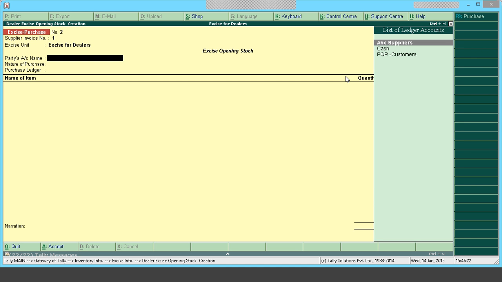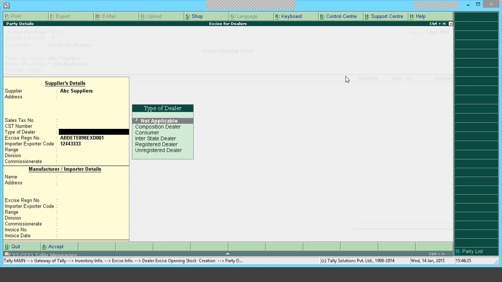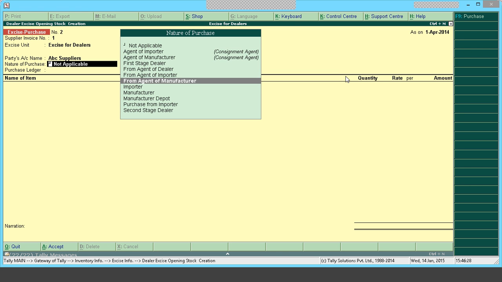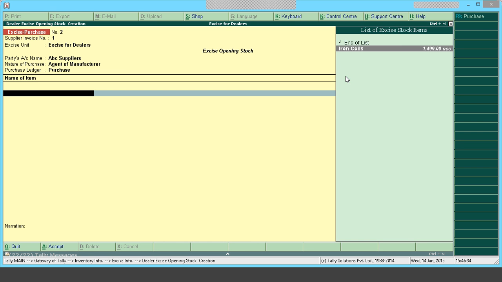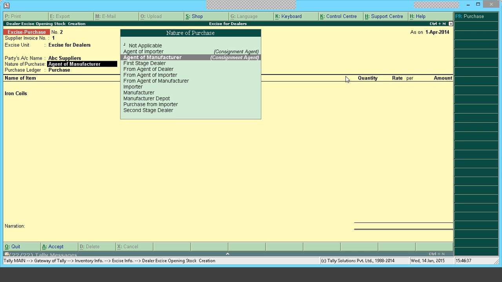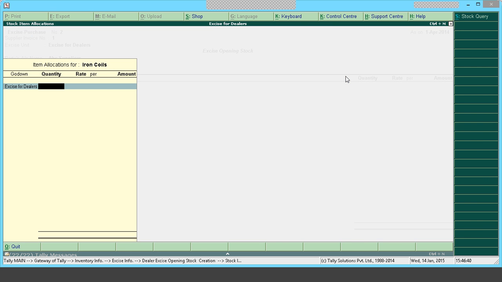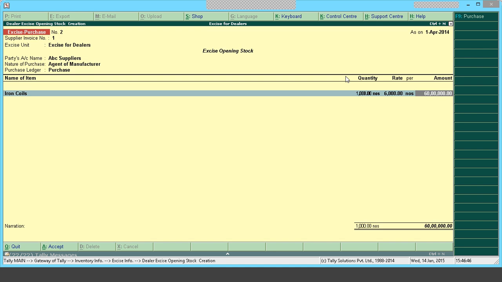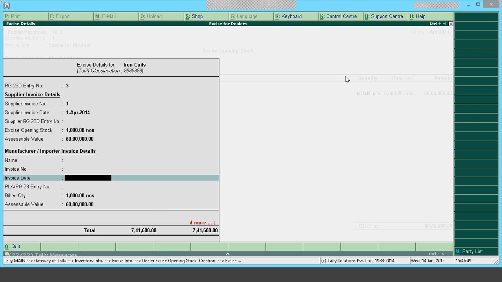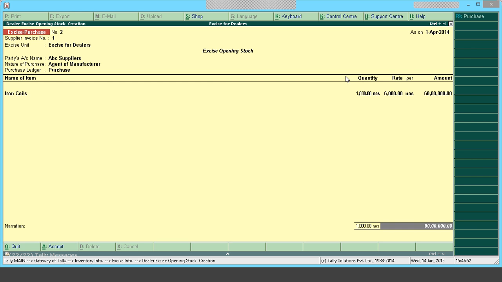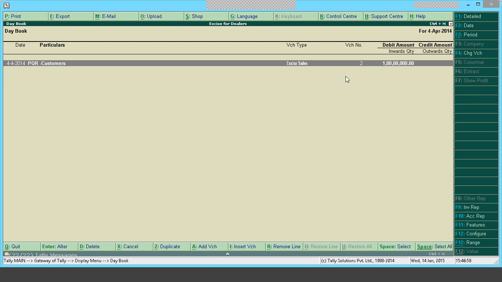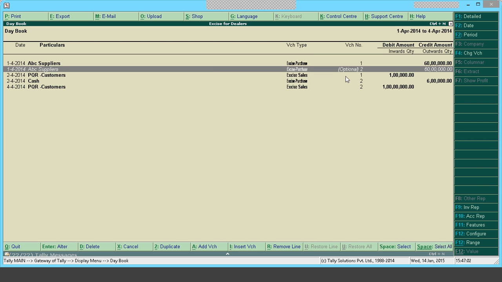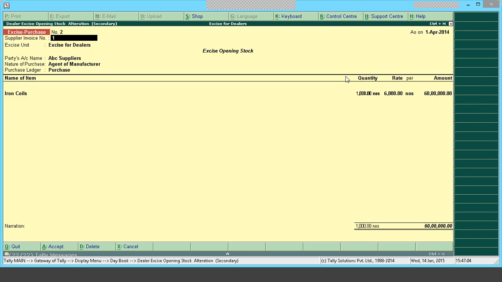So I'll give a supplier invoice number, a selected party name, nature of purchase, agent of manufacturer, purchaser, item, go down. See, only the go down that is tagged to this voucher type will be listed. I have saved it. You can fill in all these details and you can save this transaction. You can see when I go to daybook, this particular transaction will be optional in nature.